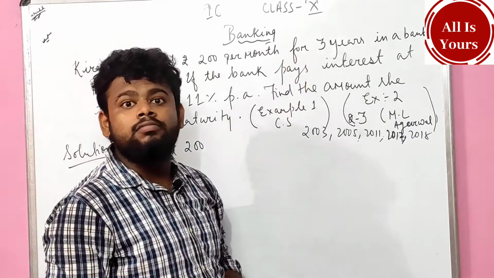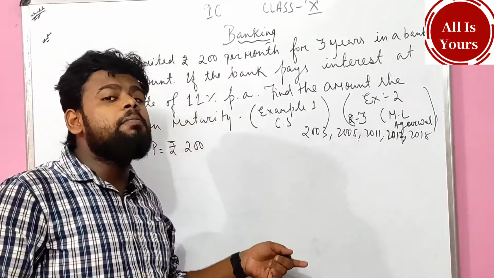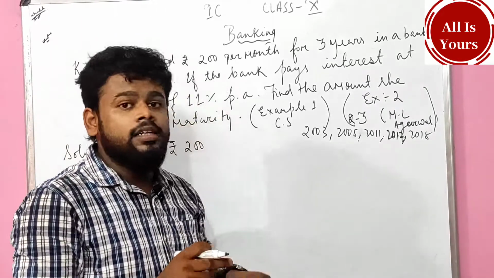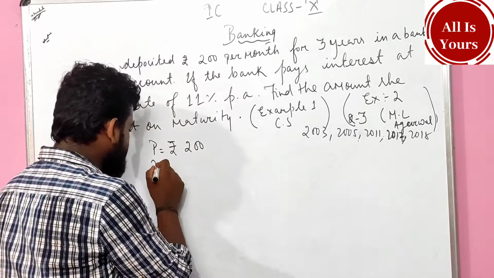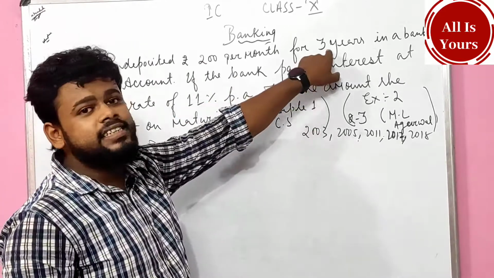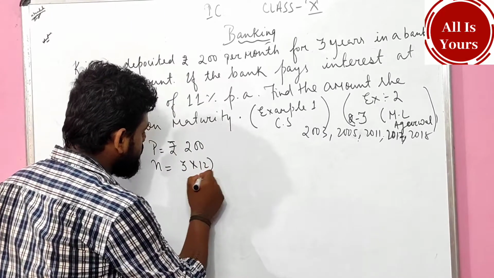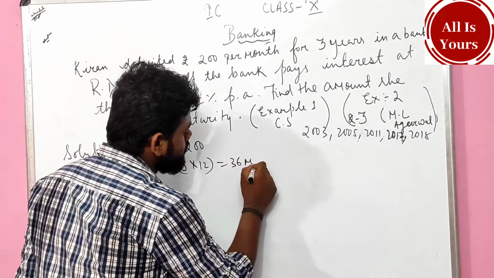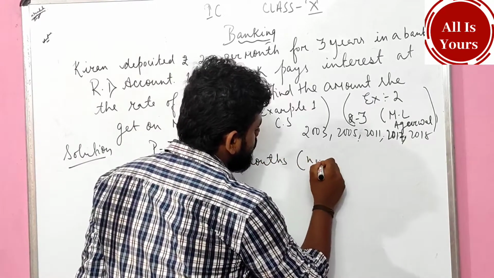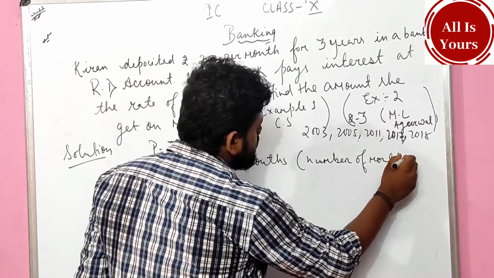For 3 years. Generally we say T for time, but a little bit earlier, before 5 minutes, I said that we have to take N in case of banking. We should not take T, we will take N in case of banking, that is the number of months. N stands for number of months. 3 years is given, we can convert it into months: 3 into 12, 36 months. So N stands for number of months.